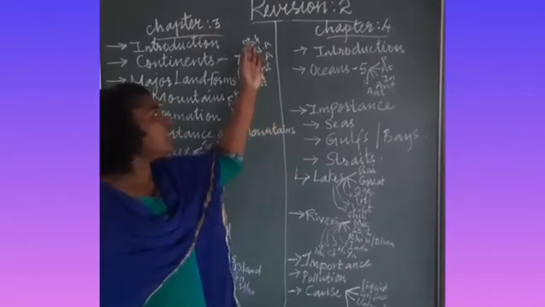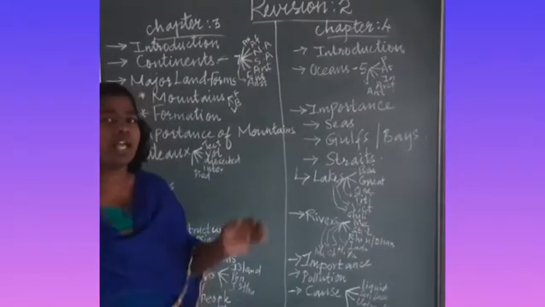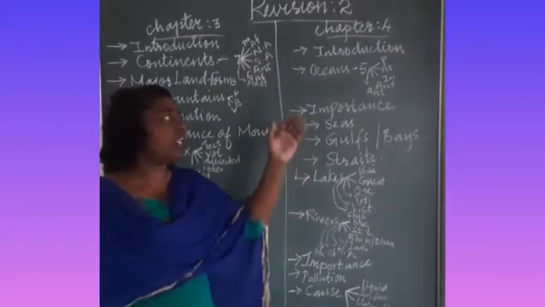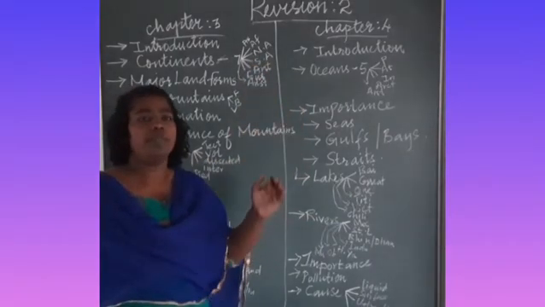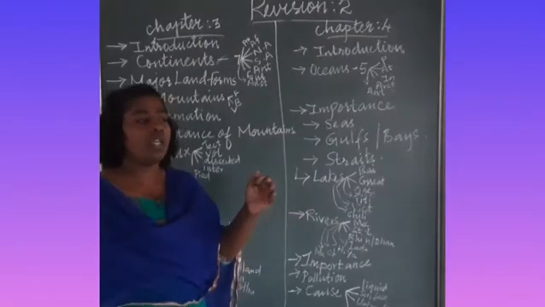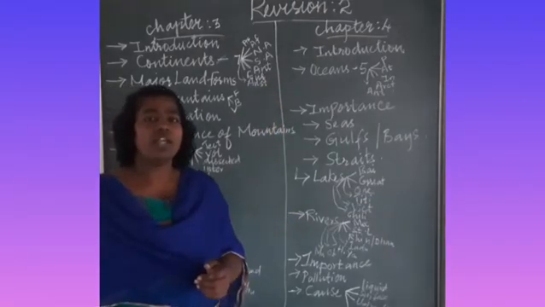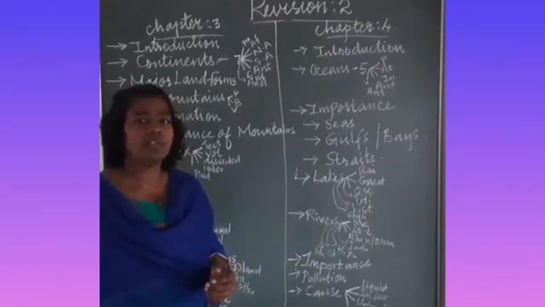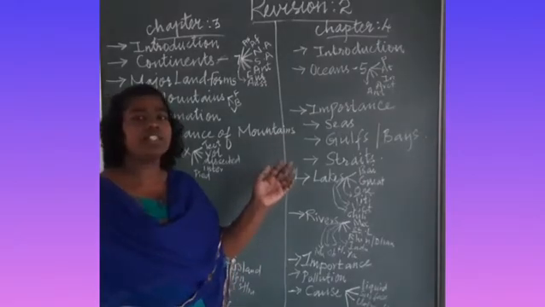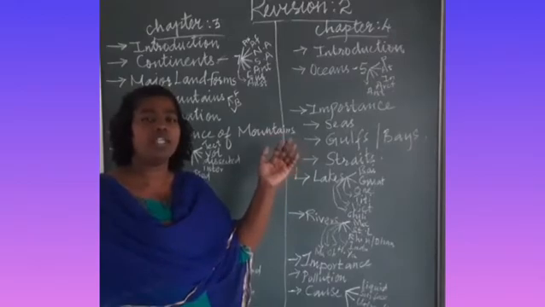When we take these 7 continents, Asia is the largest continent and Africa is the second largest continent, and we have arranged these continents area wise. When we see Asia, Asia consists of 2 important populated countries in the world, that is China and India. And Asia is attached to the continent called Europe.